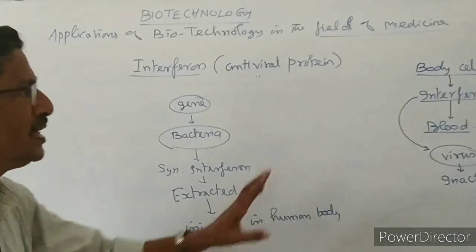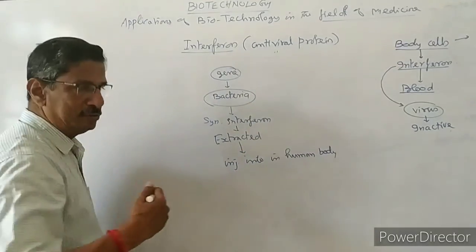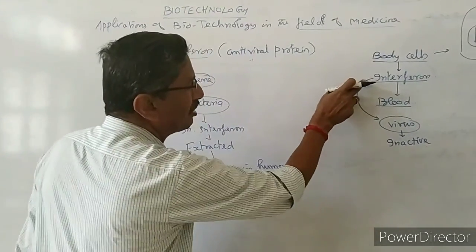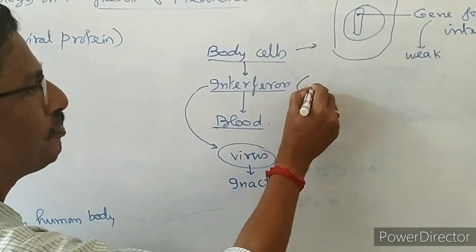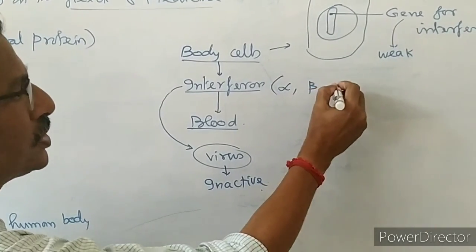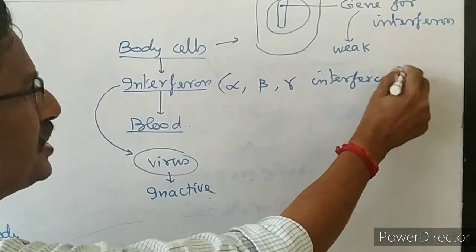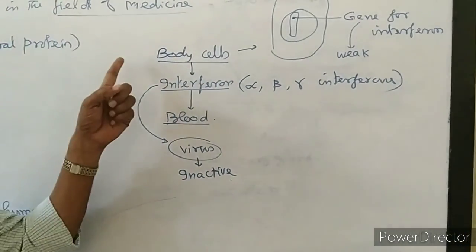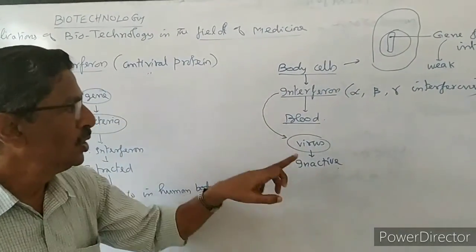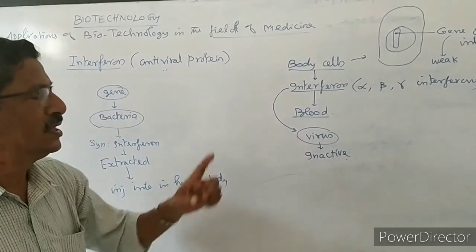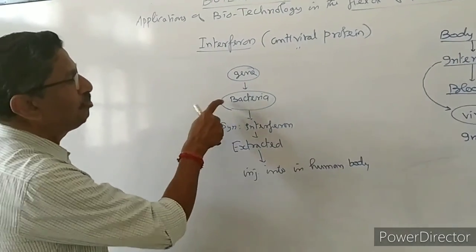So actually this is the basic concept about interferon, the antiviral protein. In the human body, the cells are producing interferon. There are three types of interferon. One is alpha, the second one is beta, the third one is gamma interferons. One human individual may have all three types, or any two types, or any one type. But that is enough to suppress the activity of viruses. So any type of interferon can be artificially manufactured with the help of bacterial cells.